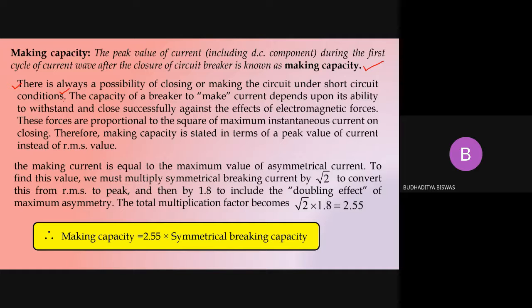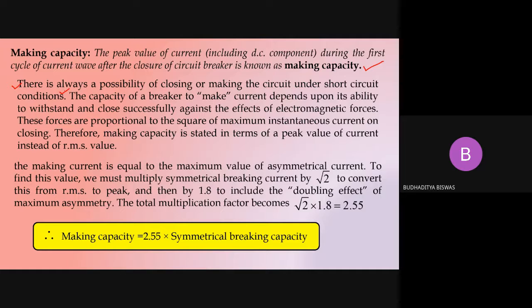Then we need to send some personnel obviously, and for the remote operation they need to close the contacts of the circuit breaker after manually clearing the fault. So this is the property of the auto reclosing circuit breaker. That's why it is written there is always a possibility of closing or making the circuit breaker under short circuit condition. So suppose the fault is a permanent fault.